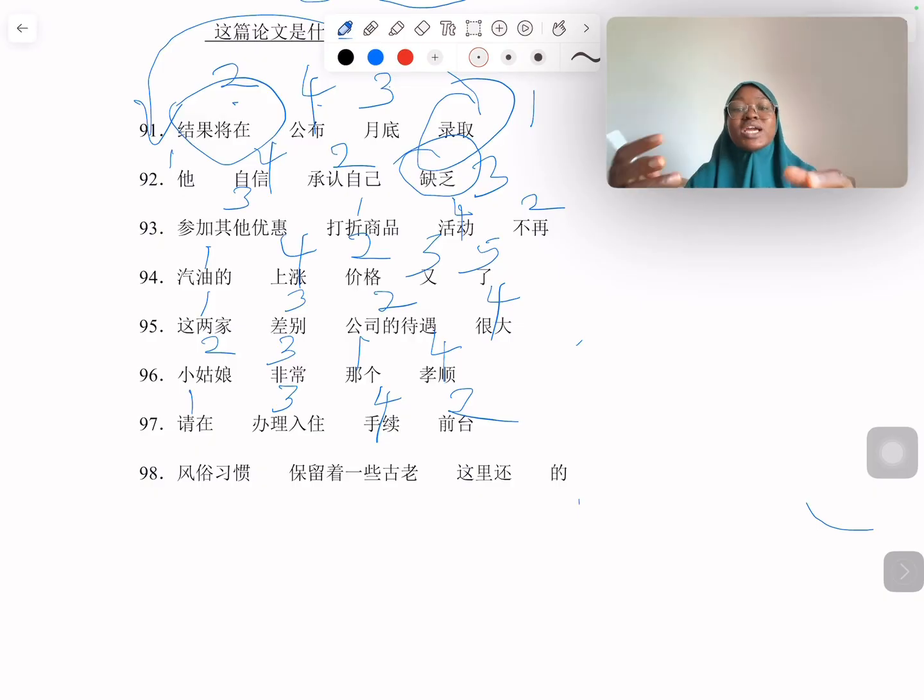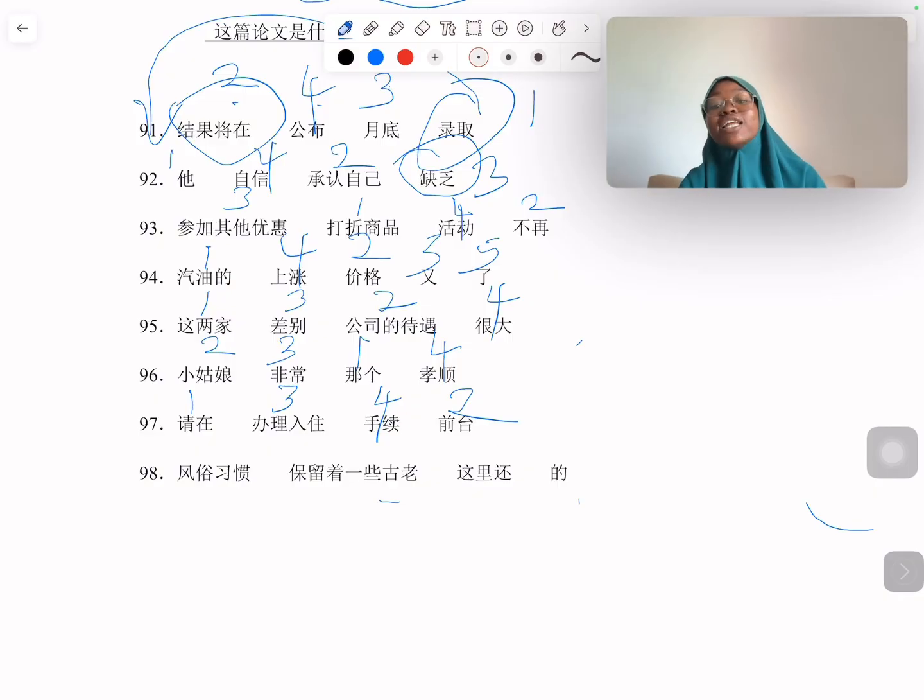And we fortunately have two noun phrases in this sentence. We have 风俗习惯保留着一些古老. From our understanding of these expressions, we know that 古老 is definitely modifying 风俗习惯 and not the other way around. That means this 保留着一些古老 would definitely come before 风俗习惯.